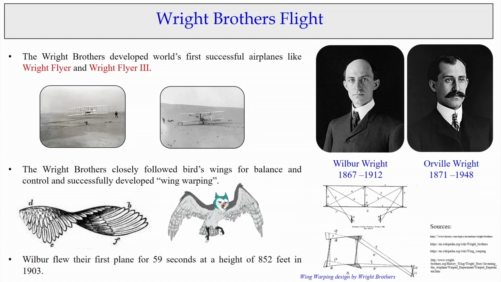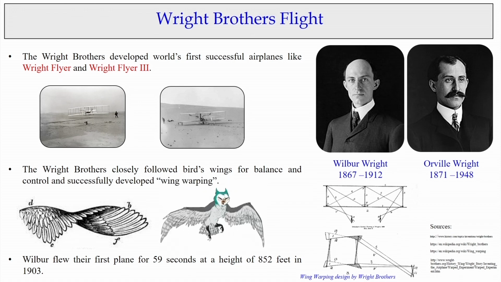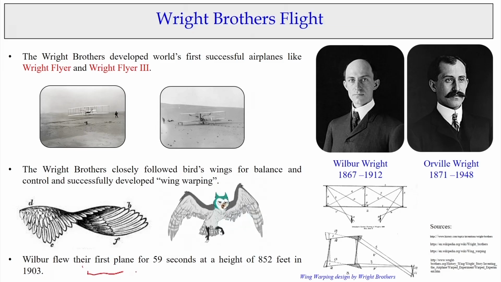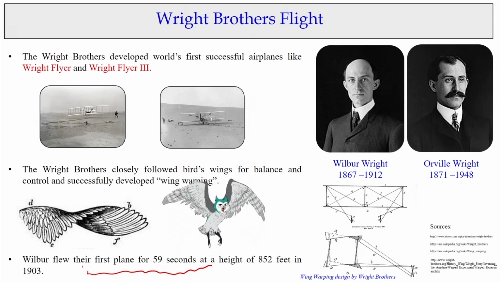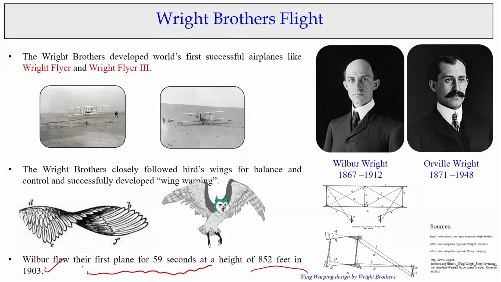If you are really interested, just Google the Wright brothers, and you can learn how they struggled, how many failures they faced before they succeeded. Their first plane stayed in the air for 59 seconds at a height of 852 feet, and because of their success, human beings felt it was possible to fly.